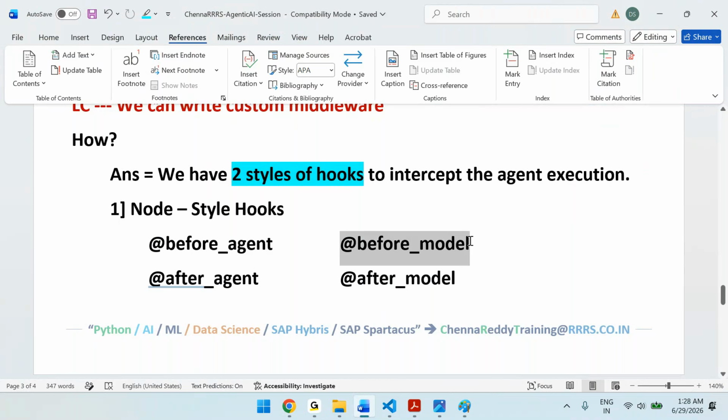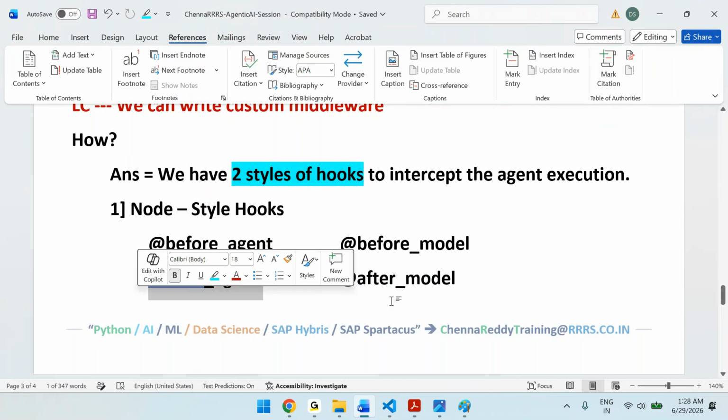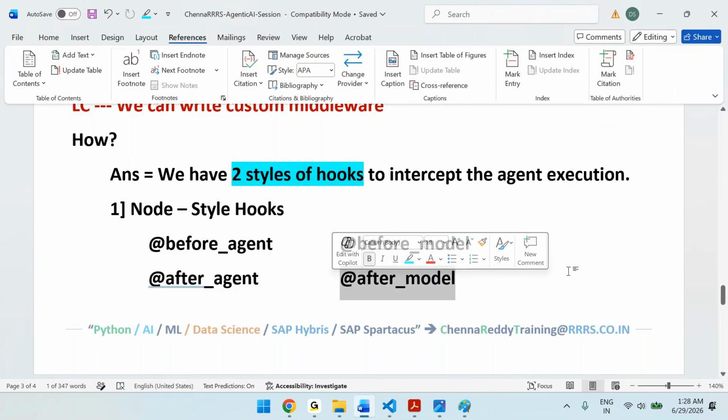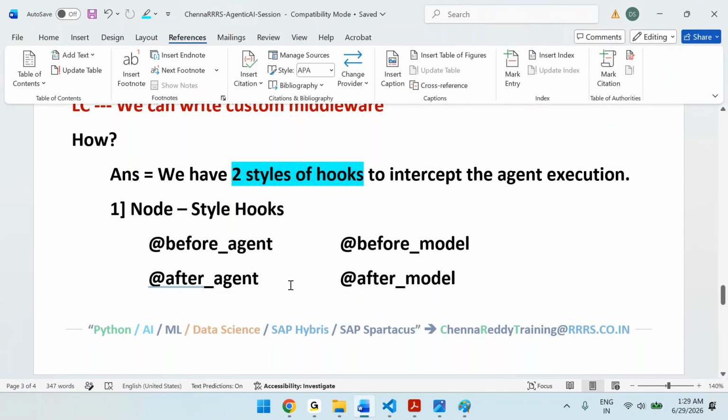At before model means this runs before model invocation. After agent means this will be executed after the agent execution completes. After model means after each model response. Like this, we have different decorators. We can use them to perform specific logic. How? We will code it, but just remember there is before agent, before model, after model. These are all decorators for node style hooks.